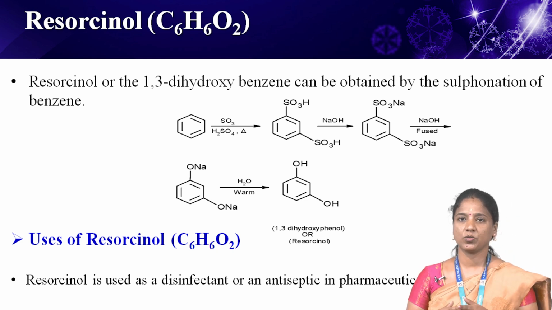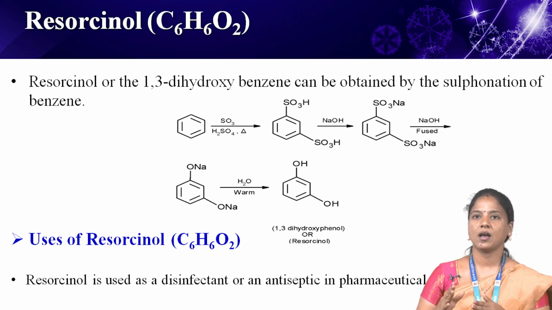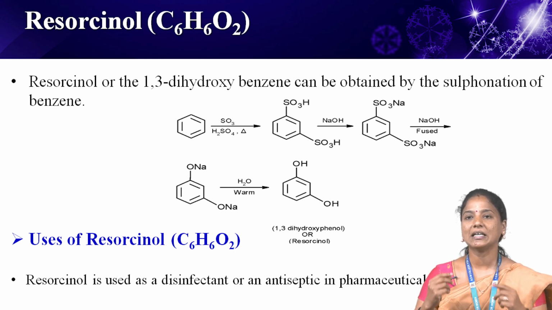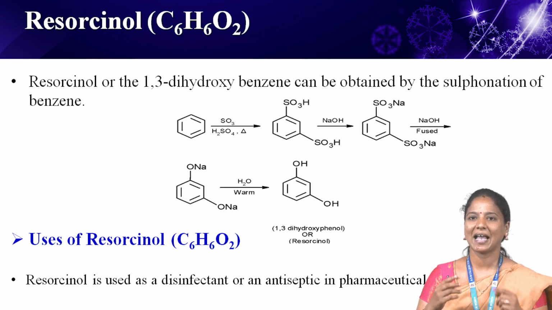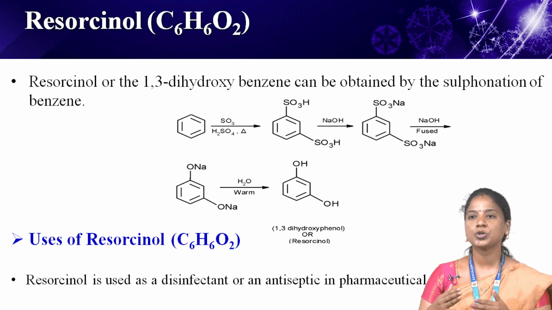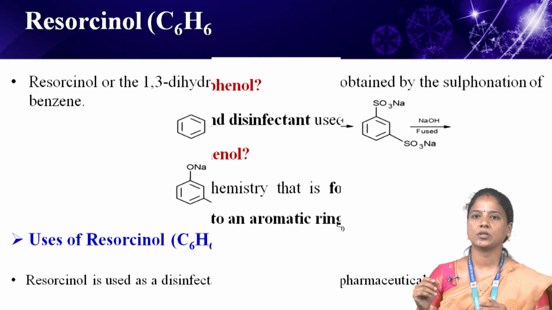Next one, the last one, uses of resorcinol, C6H6O2. Resorcinol is used as a disinfectant or an antiseptic in pharmaceutical products. It is used to treat skin infections such as acne. It is used in the manufacturing of resins. It is an analytical reagent used to determine the presence of ketoses.